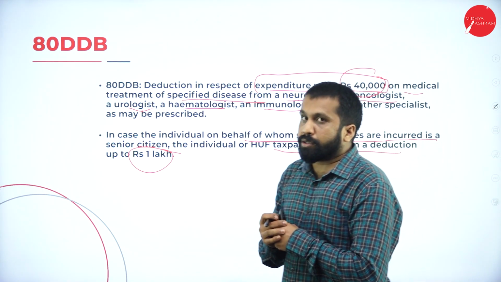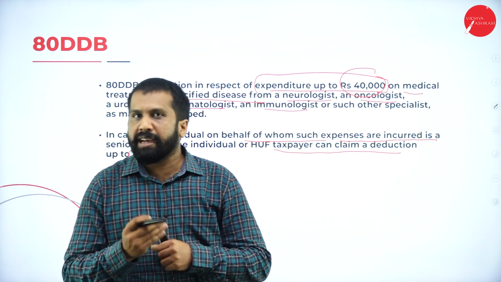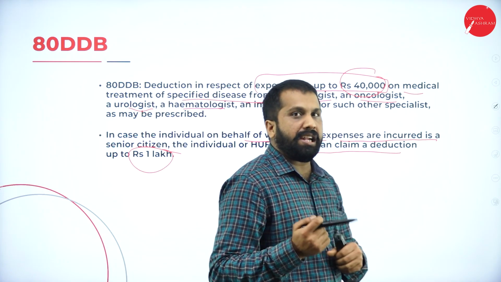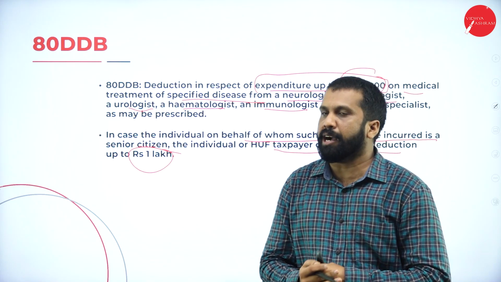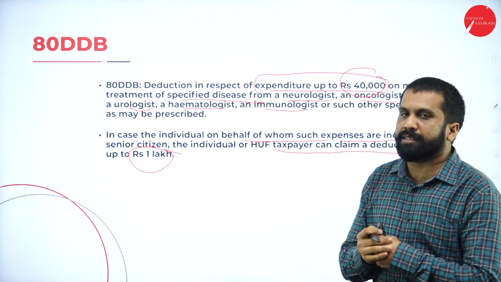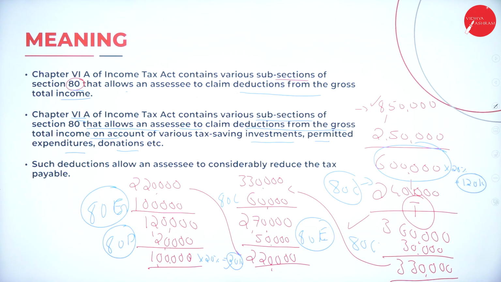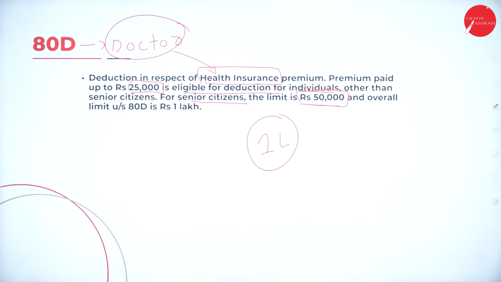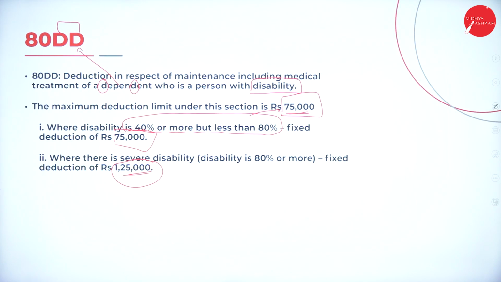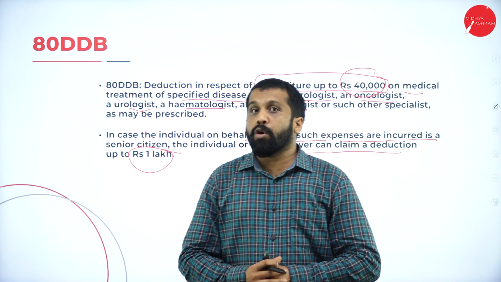So this is all about today's session. Still we have more. 80G we have, 80RRB we have, 80U we have. Everything we will learn in the next session. Now I'll go back to the previous slide so that you can take a screenshot. So, meaning of deduction, your 80C, 80CCC, 80CCD, 80D, 80DD. Now we'll come to the homework part.